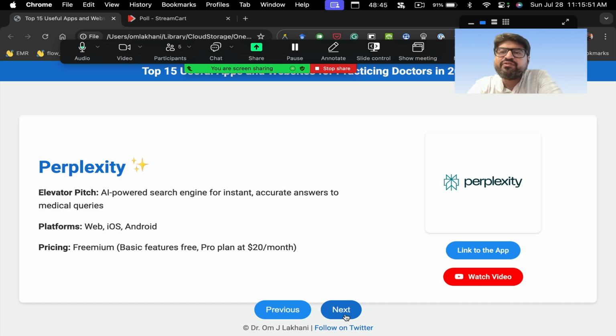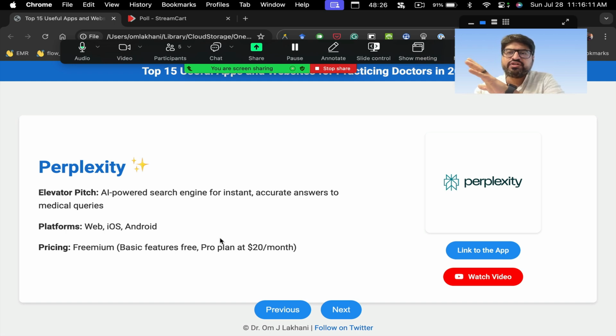It is fast becoming a replacement for Google. Who would have thought that one day Google is going to be replaced? But it is fast becoming a replacement for Google. So the elevator pitch is it's an AI-powered search engine for instant accurate results for medical queries. It's available on all the platforms. It's available as a website. It's an iOS app and Android app also. It is a free app.